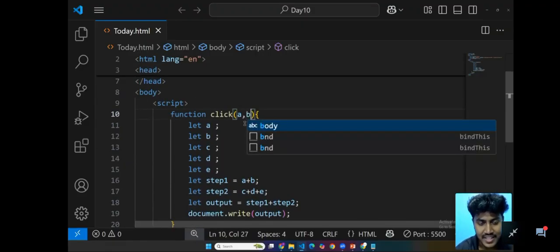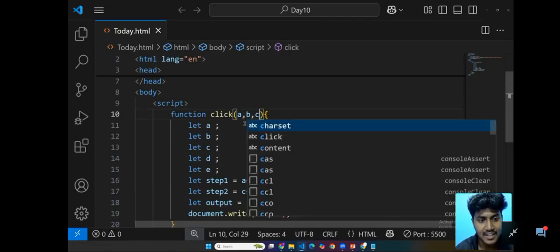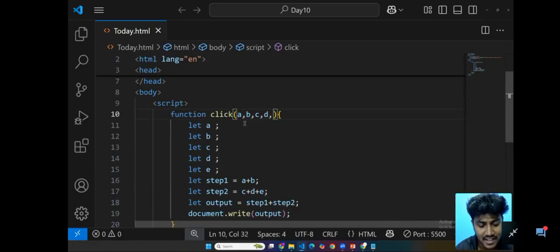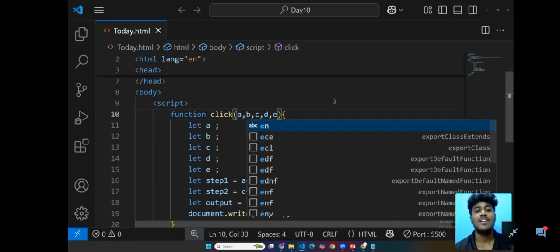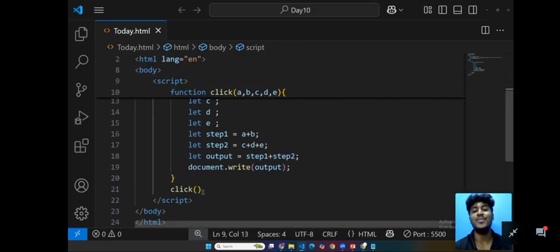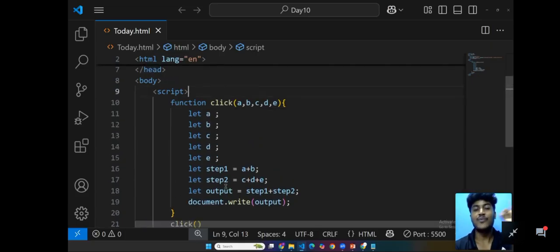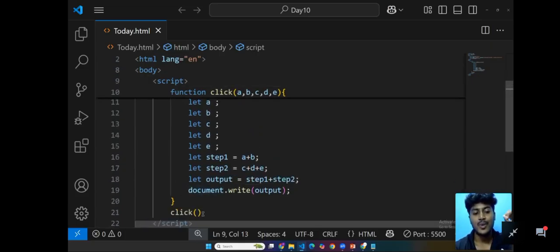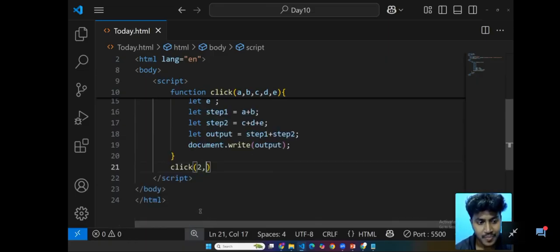So now we are going to assign the value. So parameter A, parameter B, parameter C, parameter D, and then parameter E. If I call the function, here we are going to provide the values: A is going to be 2, B is going to be 2, C is going to be 2, and 2 and 2.